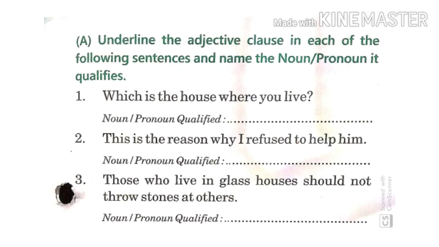Now over here, what will be the answer? Just think. You have to underline the adjective clause over here. Yes, the answer will be, where do you live? And what noun is it talking about? House. Okay, so the answer is, where you live. Underline where you live.